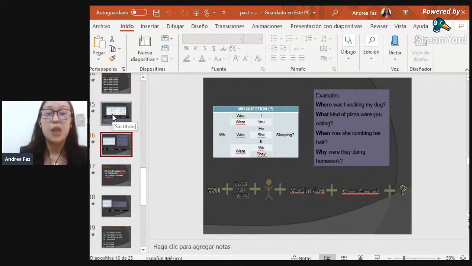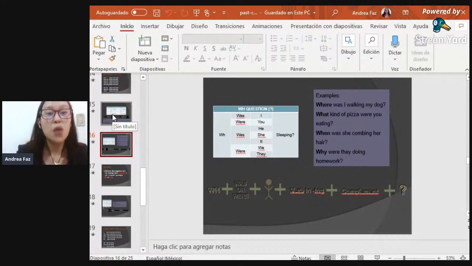And for example, what kind of pizza were you eating? It is mandatory to give more information because of the WH question that is used. So, what kind of pizza were you eating? I was eating Hawaiian pizza. So this is the way in which we're going to be answering the question. Remember, every time that we have a WH question, it means that our answer has to be a little bit longer than in the yes/no questions.